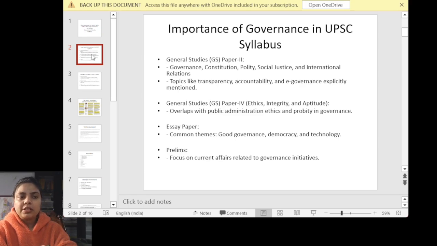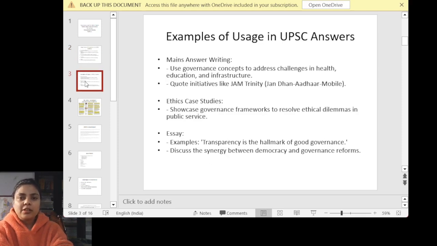In prelims, I always emphasize, it's not directly talking about something we have to use, but if there is a certain scheme, I remember a question was asked related to the Government e-Marketplace, GeM. So you can use this governance scheme. If the government is using this kind of scheme, there is a possibility that you are going to see questions in prelims itself. I have also emphasized here how you can use this information in your mains answer writing.